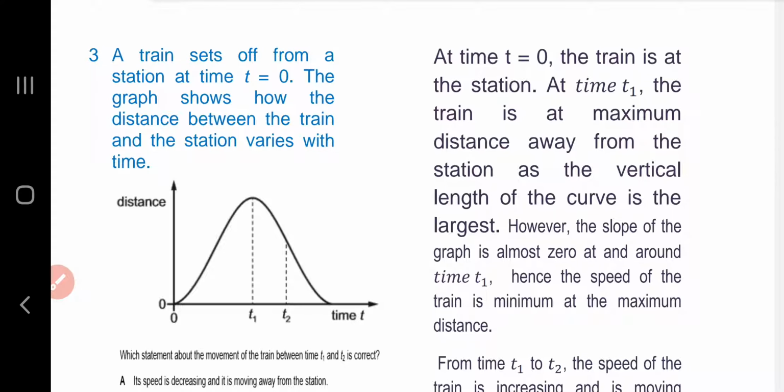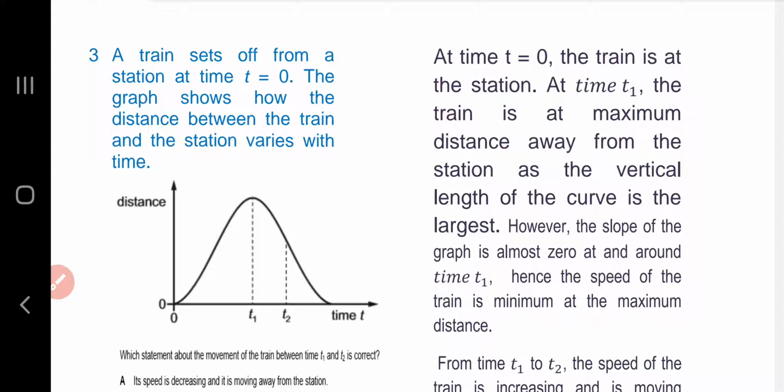As can be seen from the graph, at time t equals 0, the train is at the station. At time t1, the train is at maximum distance away from the station as the vertical length of the curve is the largest.